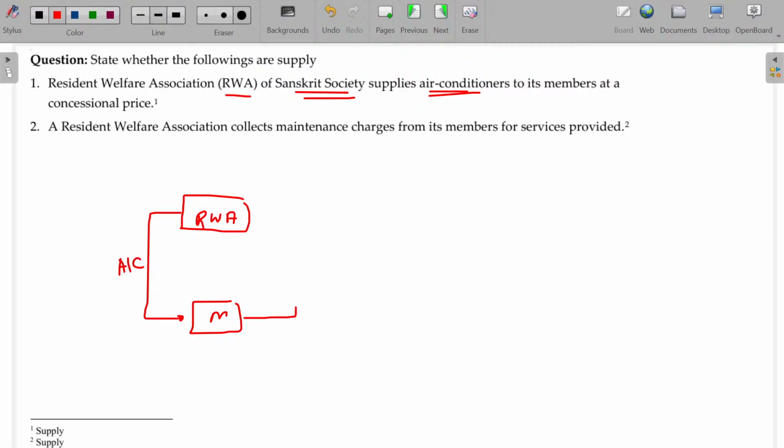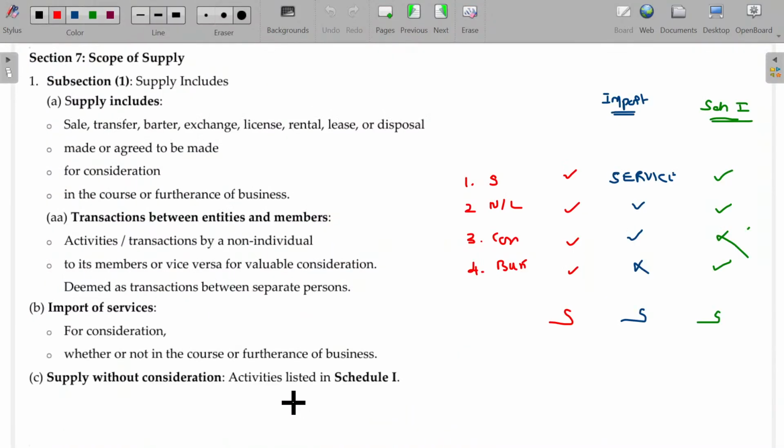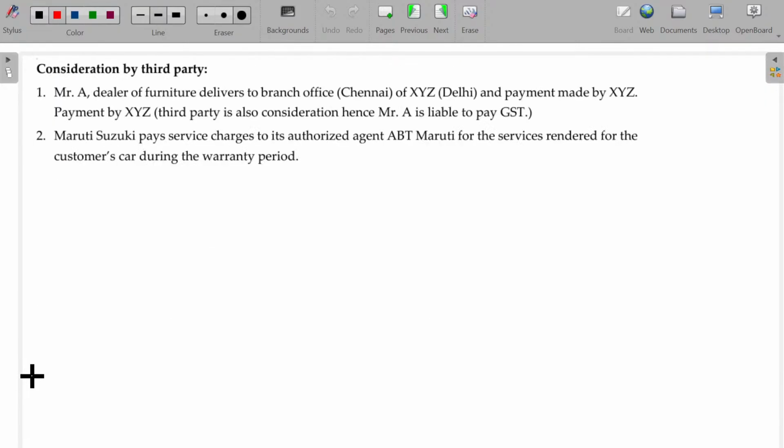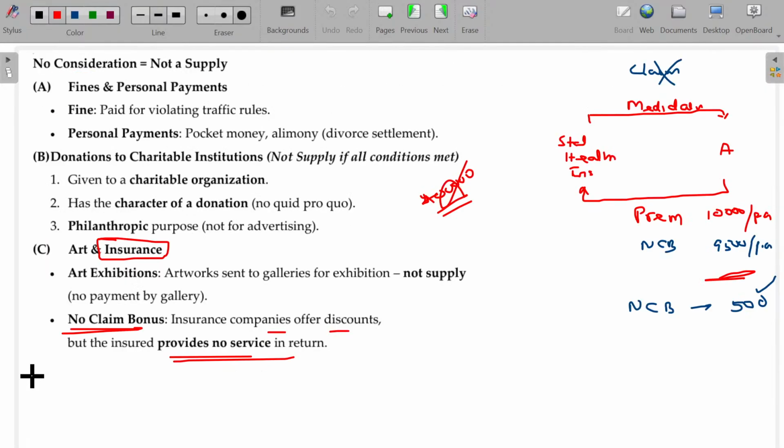In return, members will pay a price. But of course, the price is a concessional one. Doesn't matter. Non-individual to its members for a variable consideration will be deemed to be a transaction between 2 separate persons and supply only. Hope you will be now able to understand this point.